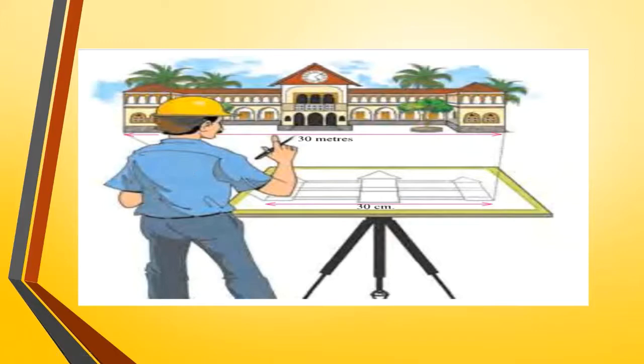This cartographer is going to proportionately use the space, convert the 30 meters house and draw it on the small paper. You can see this 30 meters is going to be converted to just 30 centimeters. This person is called a cartographer, and cartography is the science of map making.